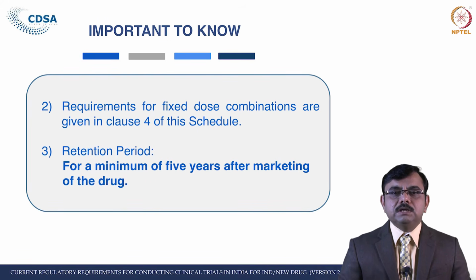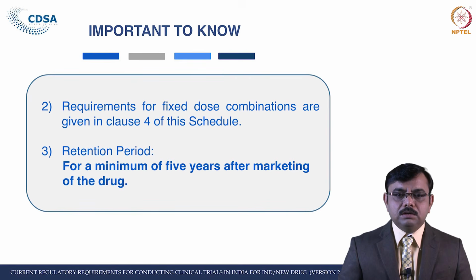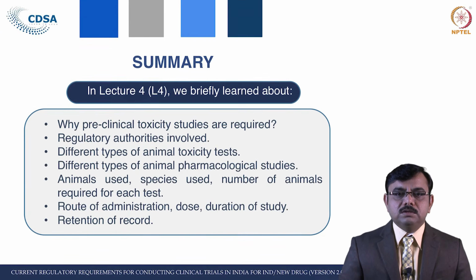Once the study has been conducted and the data has been recorded, all documents belonging to each study, including its approved protocol, raw data, draft report, final report, histological slides, and paraffin tissue blocks, should be preserved for a minimum of 5 years after marketing of the drug, and whenever the regulatory authorities recommend, they are required to be submitted. So, the retention period should be at least 5 years. So, this is about the preclinical data requirement as per the New Drugs and Clinical Trials Rules 2019.